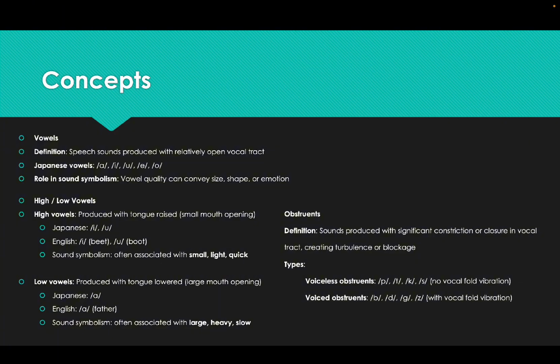In Japanese, there are a, i, u, e, o, and the role is that vowel quality can convey size, shape, or emotion. And high or low vowels: high vowels are produced with the tongue raised, such as i and u. In English, it's ee and oo. Sound symbolism often associates them with light, small, and quick things. Low vowels are produced with the tongue lower, such as a in Japanese and ah in English, and the symbolism of that is often associated with large, heavy, slow objects.